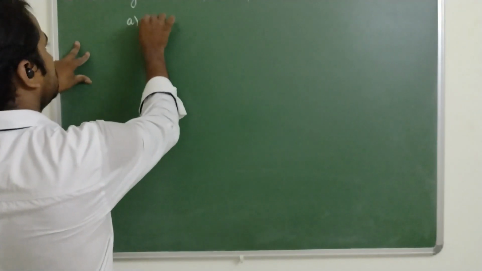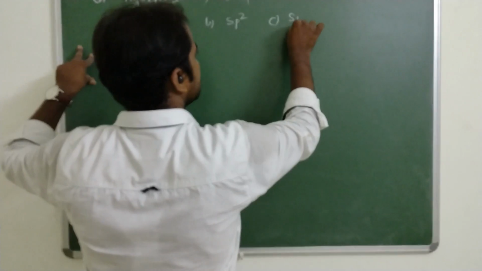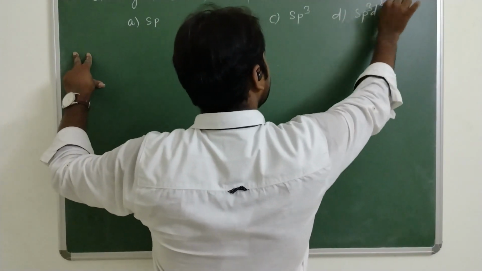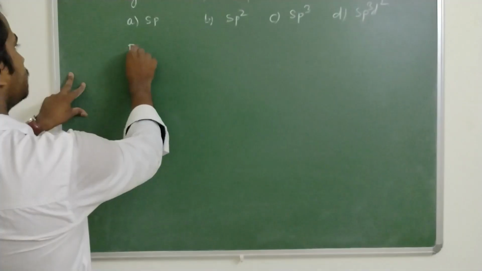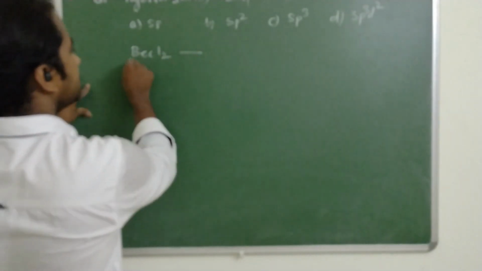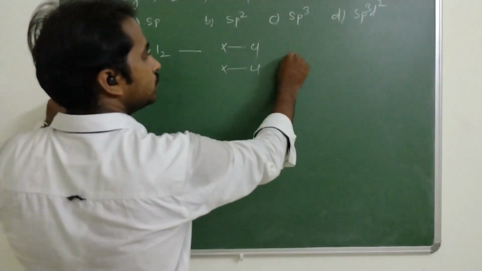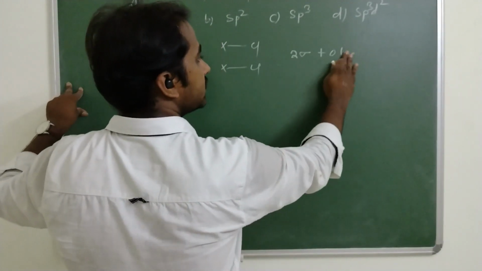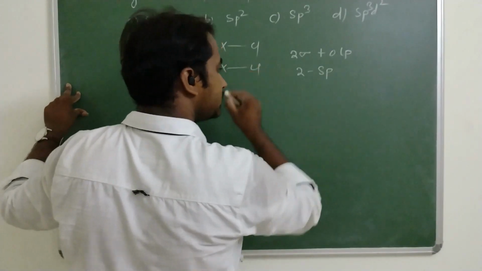Options are A, sp; B, sp2; C, sp3; D, sp3d2. By looking at the molecule only, using our shortcut method, Be is a second group element, 2 chlorine atoms. So 2 sigma bonds plus 0 lone pairs. Hybridization number is 2, hybridization is sp.